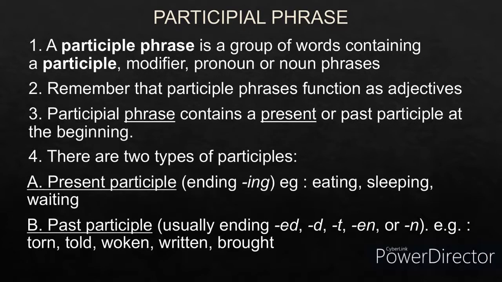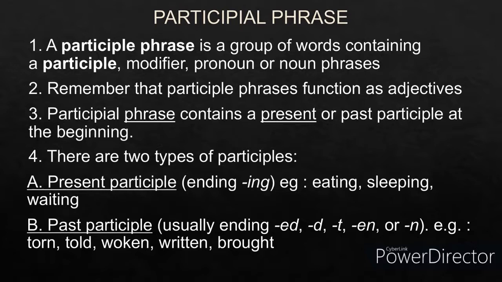Now there are two kinds of participle, present participle and past participle. A present participle is a word ending in ing, for example eating, sleeping, waiting, and so on. And a past participle usually ends in ed, but if the word ends in d, t, en, or n, they are also past participles. For example, done, told, woken, written, brought, etc.